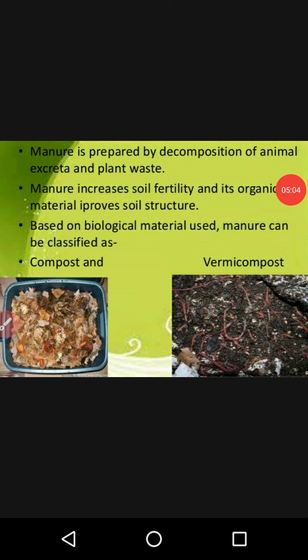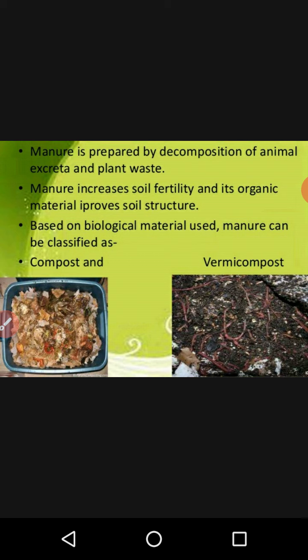So here you can see the benefits of manure. Manure is prepared by the decomposition of animal excreta and plant waste, as you know, and manure increases soil fertility, and its organic material also improves soil structure. That is the second benefit for the farmers and for the improvement of soil.